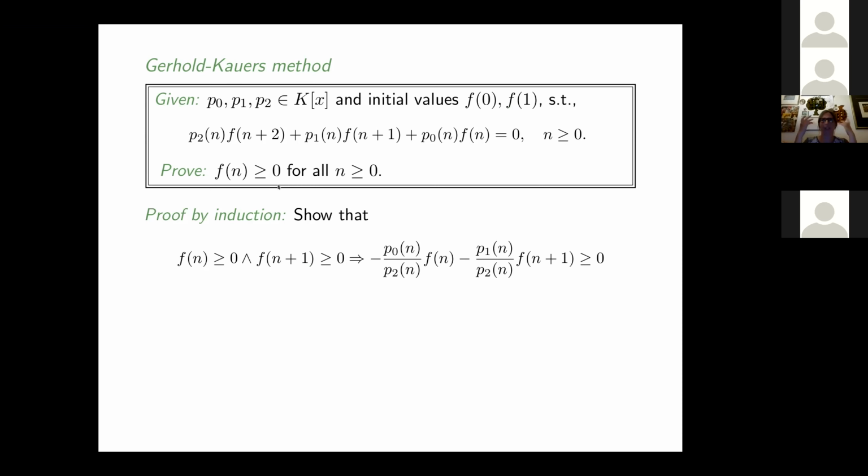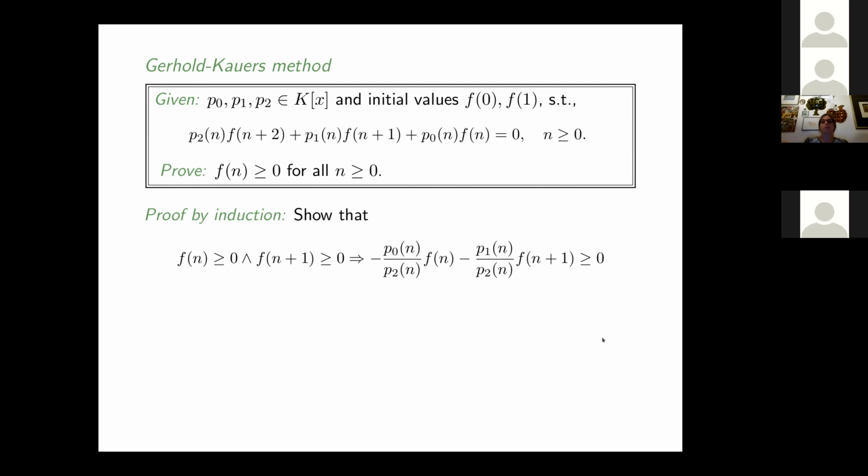I can think of everything in terms of more or less non-negativity or positivity. So let's say our goal is this recurrence, and we want to show that f(n) is greater or equal to 0 for all n. As I said, I want to do a proof by induction. So assuming that f(n+1) is greater or equal to 0, we want to show that f(n+2) is greater or equal to 0. And for this, we plug in the recurrence relation to express this.